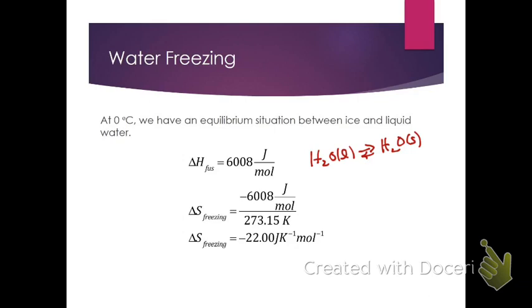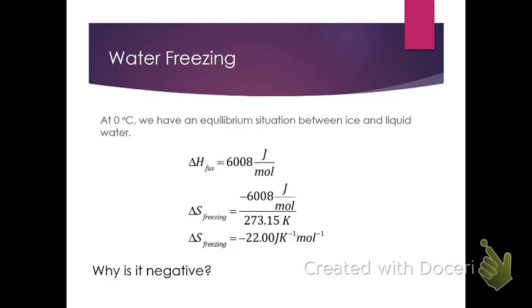So the enthalpies of fusion that are typically tabulated are positive, but you have to be aware of the appropriate sign for this. When you're going from solid to liquid, it's going to be endothermic, but if you're going from liquid to solid, it's going to be exothermic. So we just have to make sure when we do this that we have the negative sign in our equation. So here's our enthalpy of freezing, and we divide it by the freezing point temperature, which of course is 0 degrees Celsius, 273.15 kelvins, and do that calculation. So we get this negative 22 value.